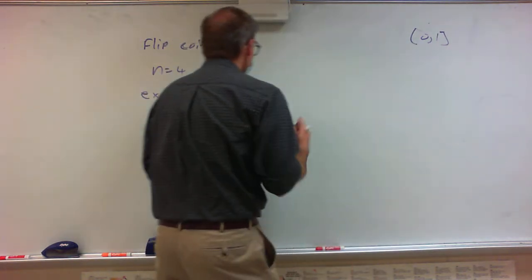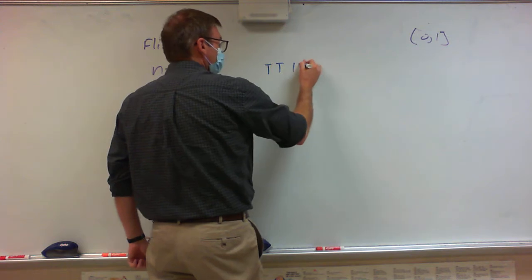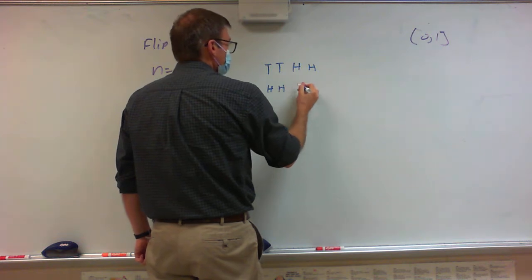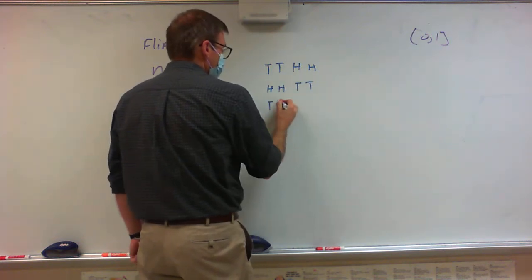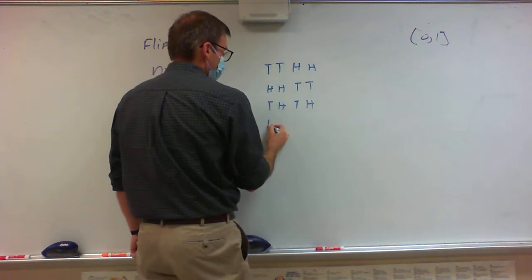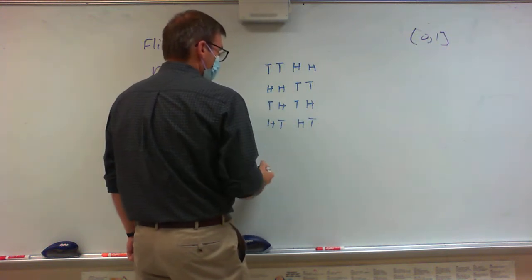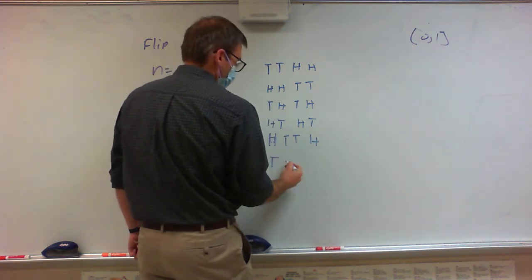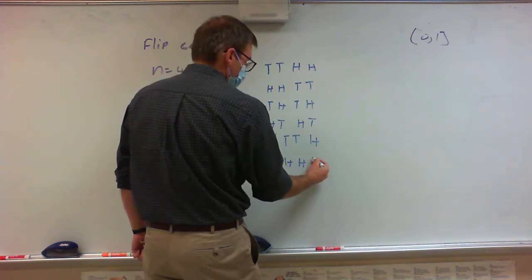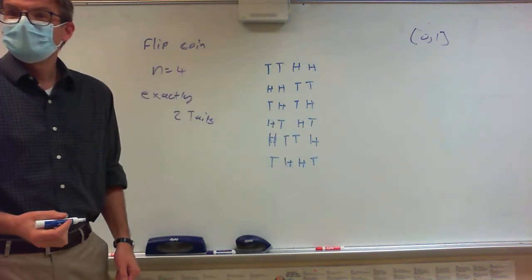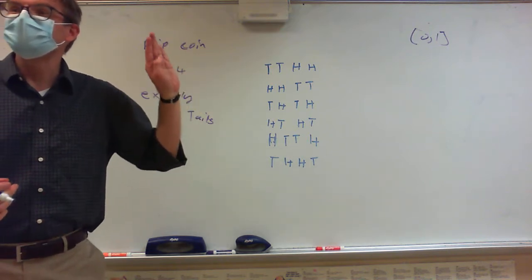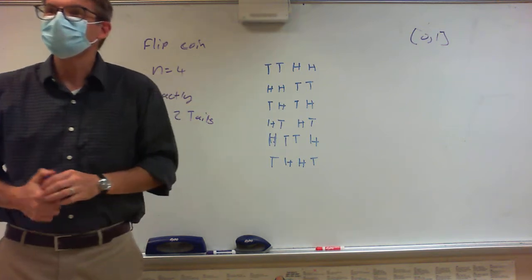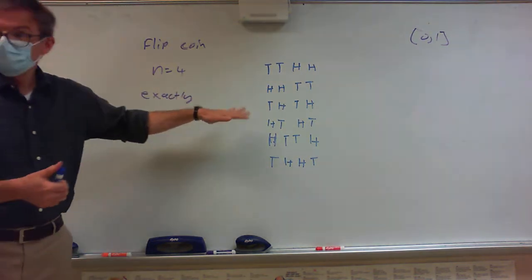If I'm going to get exactly 2 tails, I could get the 2 tails at the beginning and then the 2 heads at the end. Or I could have 2 heads at the beginning and the 2 tails at the end, or I could do tails, heads, tails, heads. I could do heads, tails, heads, tails. I could do heads, tails, tails, heads, or tails, heads, heads, tails. Do you see these are all the possible ways I could get exactly 2 tails? How many ways is that? Is everybody okay? There are 6 total ways.